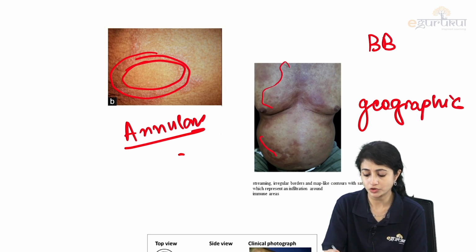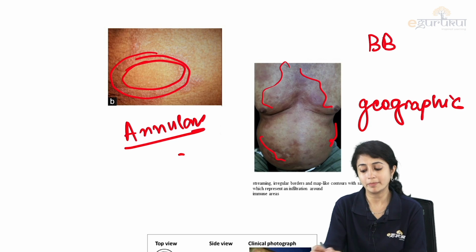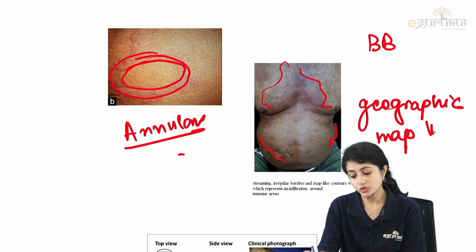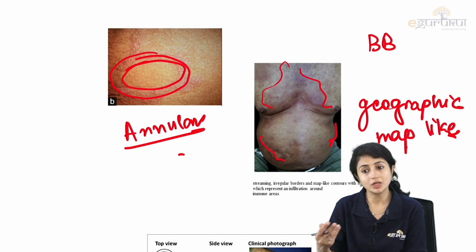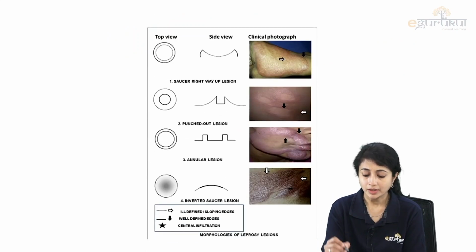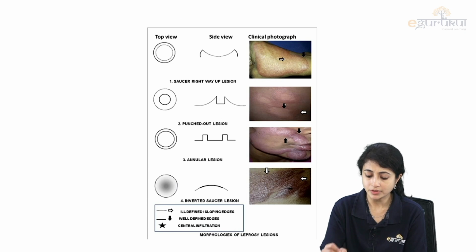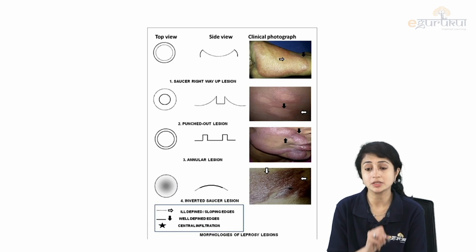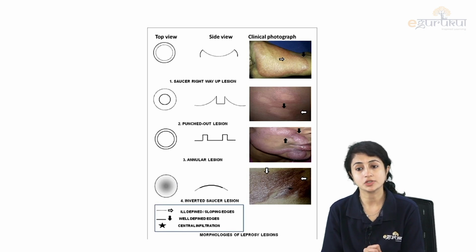Map-like configurations of lesions. Geographic or map-like configurations. Sometimes they give you these terms and want to ask you what it is. So this is my saucer right way up. This is my punched out lesion. This is my annular lesion and this is my inverted saucer lesion.